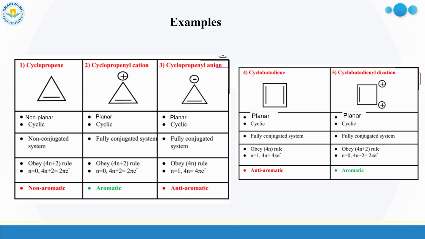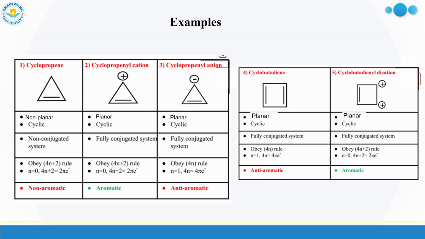Okay, so in this case, cyclopropene is non-conjugated due to the loss of planarity. The cation is a fully conjugated system, and the anion is also a fully conjugated system, and the cation obeys the 4n plus 2 pi electron rule where n value is 0. So if n value is 0, that is, it contains a 2 pi electron system.